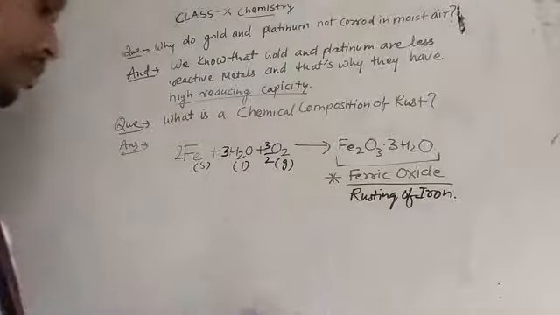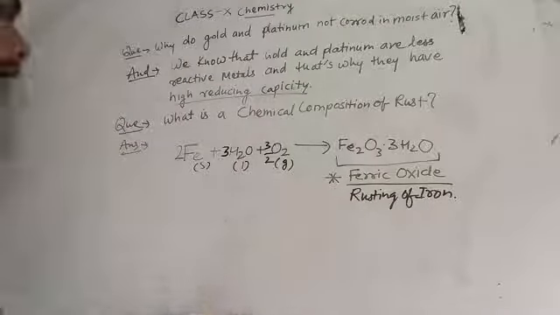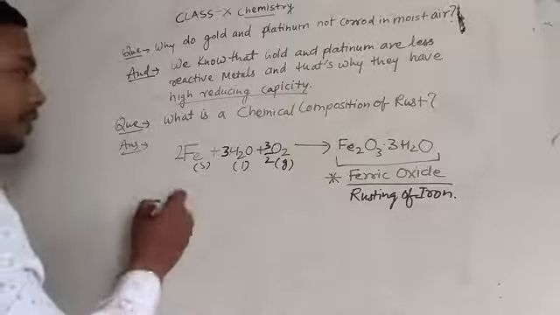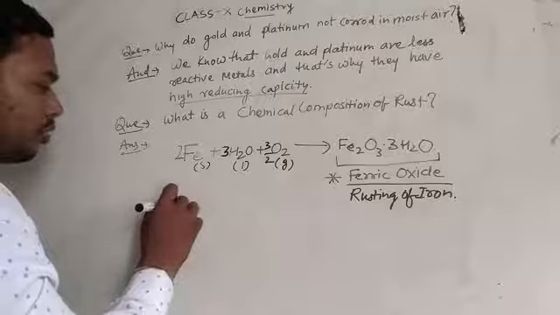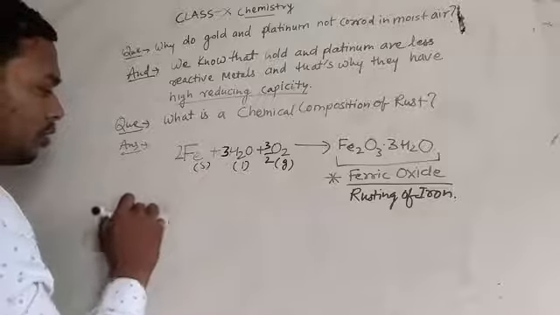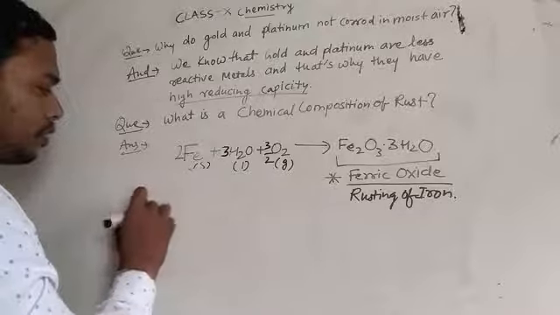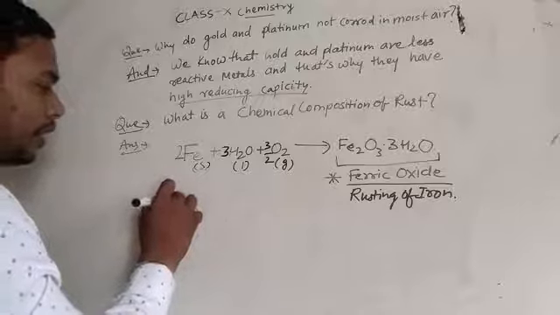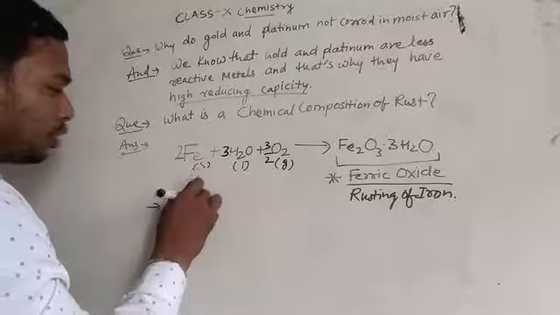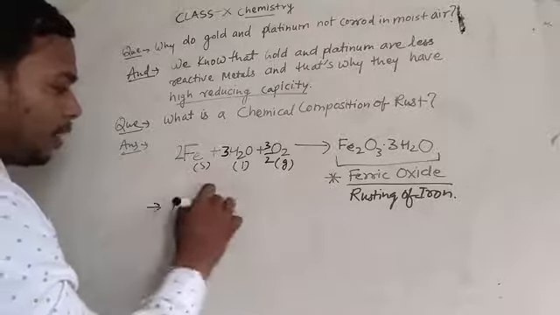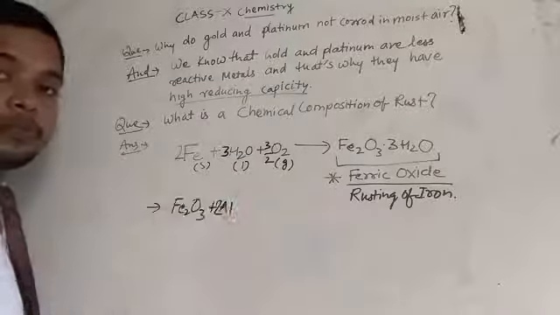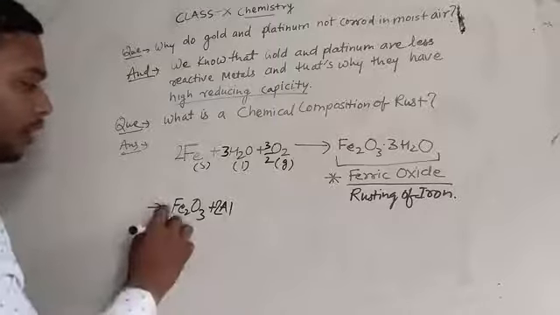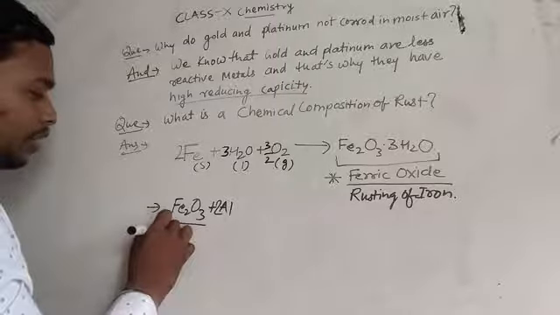So similarly, another question we will take up. Take Fe2O3 plus aluminum, what will they form? Fe2O3, that is ferric oxide,